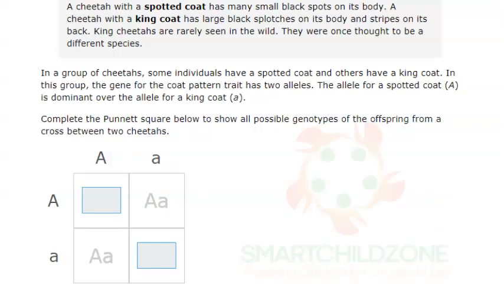This passage describes the coat pattern trait in cheetahs. Read and use it to complete the Punnett square below to show all possible genotypes of the offspring from a cross between 2 cheetahs.